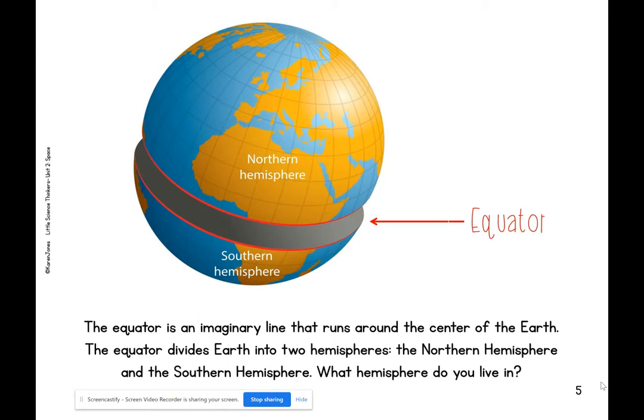The equator is an imaginary line that runs around the center of the Earth. The equator divides the Earth into two hemispheres, the northern hemisphere and the southern hemisphere. What hemisphere do you live in? We live in the northern hemisphere.